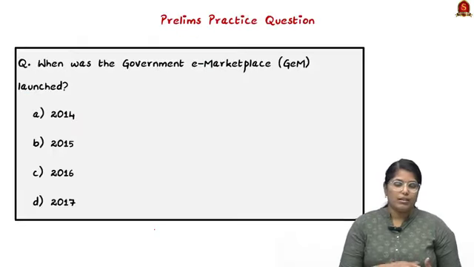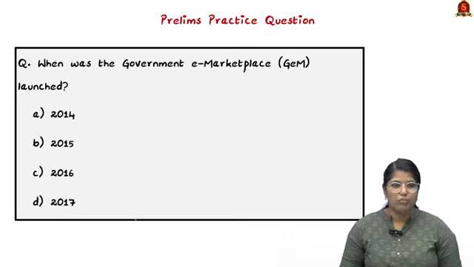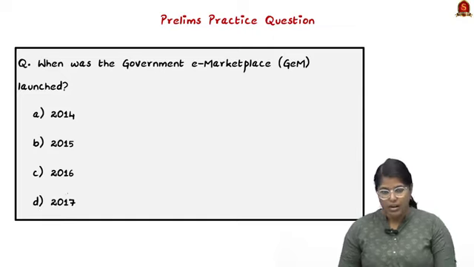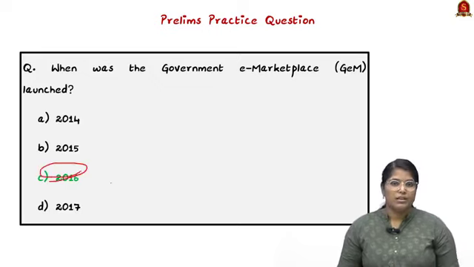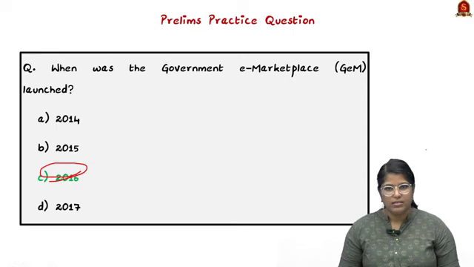And moving on, based on the things we have discussed, I have created a prelims question for you. When was the Government e-Marketplace launched? Correct answer is 2016. So with these learned points, now let us move on to the next news article discussion.